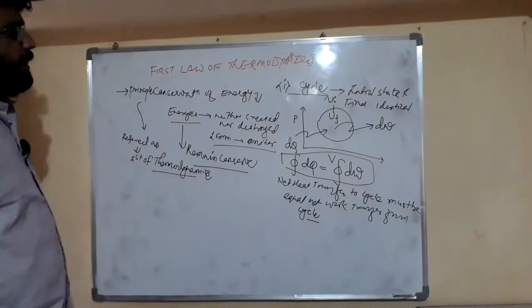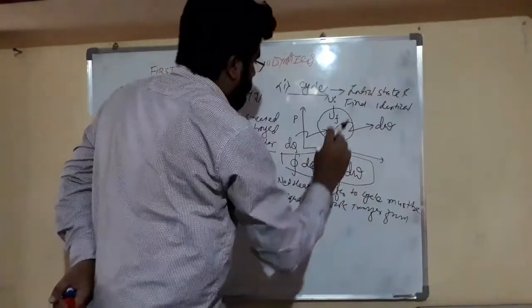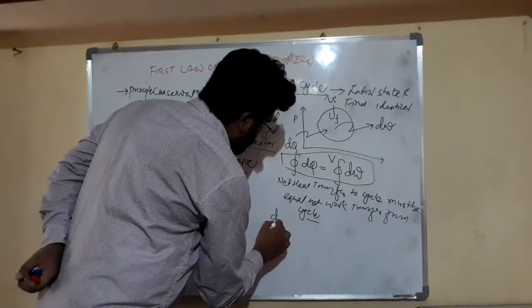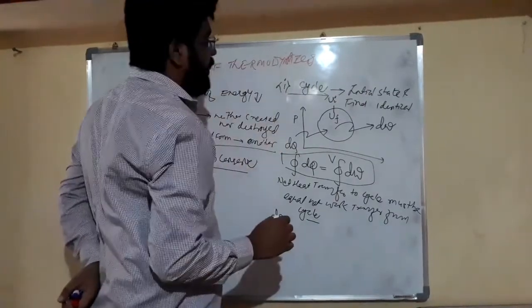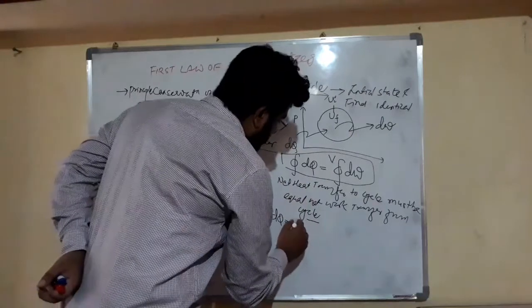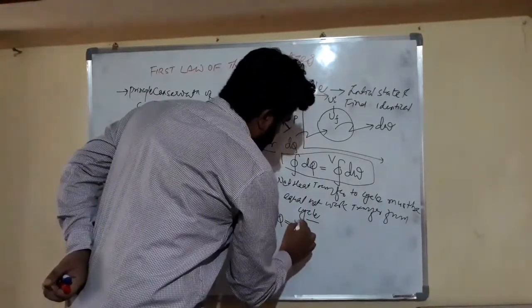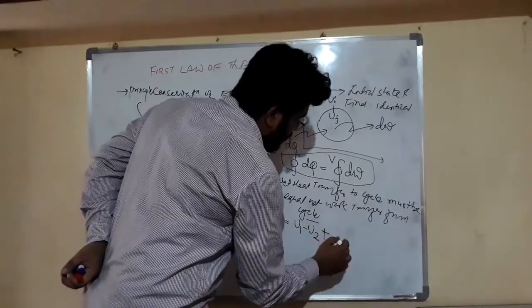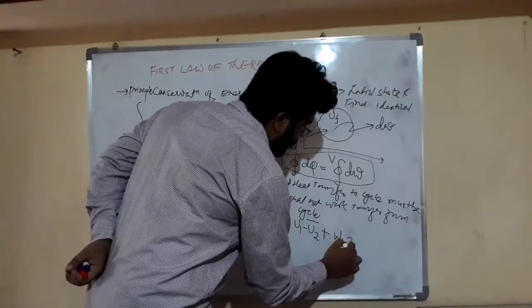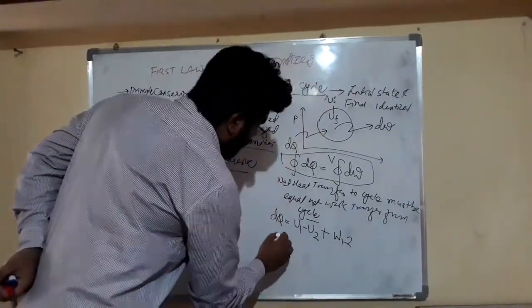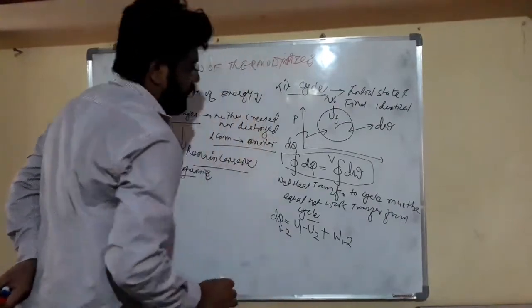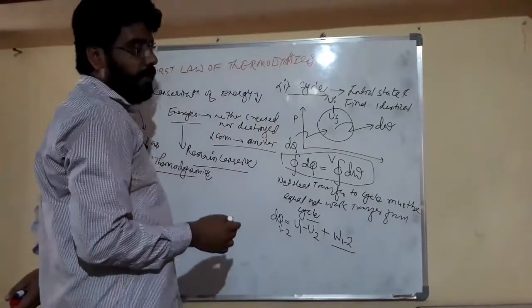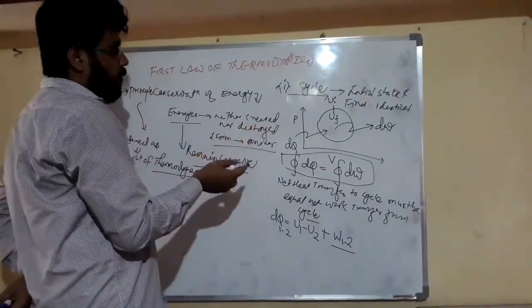Or friends, we can say that here our heat is used in the conversion of change in internal energy, U2 minus U1, plus the work done from 1 to 2. Friends, heat transfer in case of 1 to 2 is change in internal energy plus work done. It is our thermodynamics first law for a process.